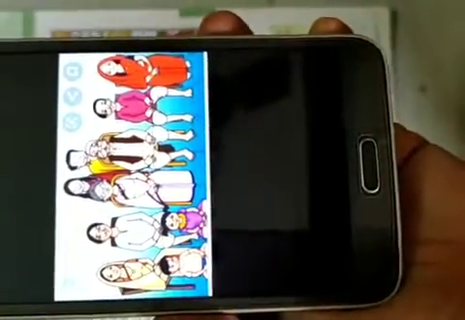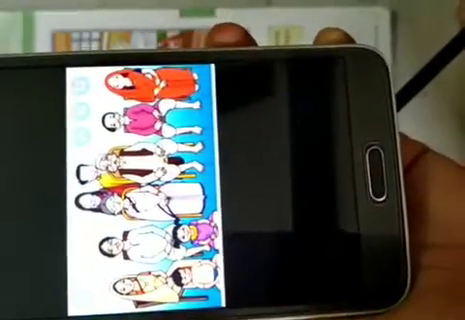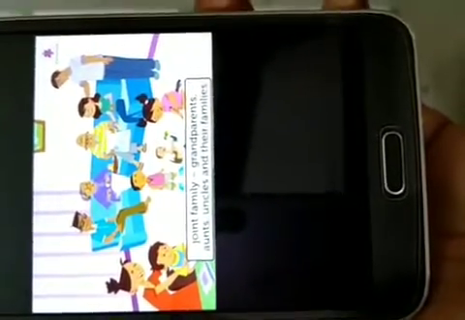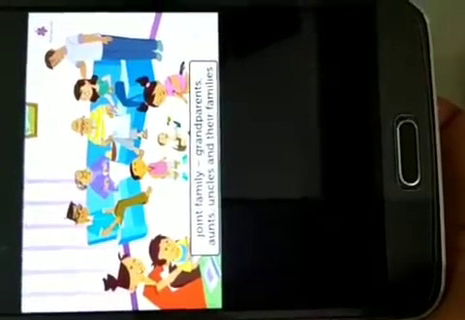You can see, this is a photo: grandfather, grandmother, uncle, auntie, then children. Yes, and the big children. This is also a picture of a big family. See how children are enjoying in a big family. Grandfather, grandmother, uncle, auntie, they are busy with some work and they are busy playing. So we are learning so many things when we are together.